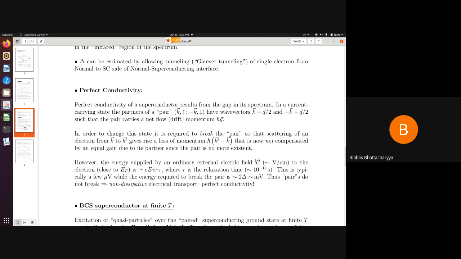So, by an ordinary electric field, you cannot really supply this much amount of energy which is enabled to break the pair. Therefore, under the application of a small electric field, the pairs do not break, and therefore there is a non-dissipative electrical transport, and that results in perfect conductivity. Could you understand this point?